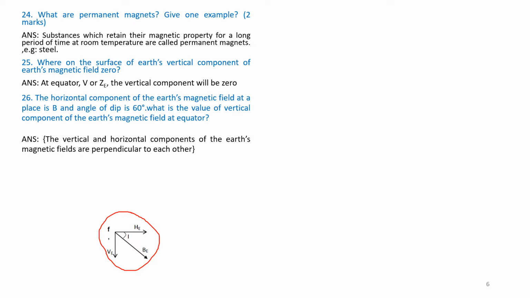Let us find out. Horizontal component of Earth's magnetic field H is equal to BE cos θ. We know this from the Pythagoras theorem or trigonometric functions, H = BE cos θ, and that is given as B in the question.